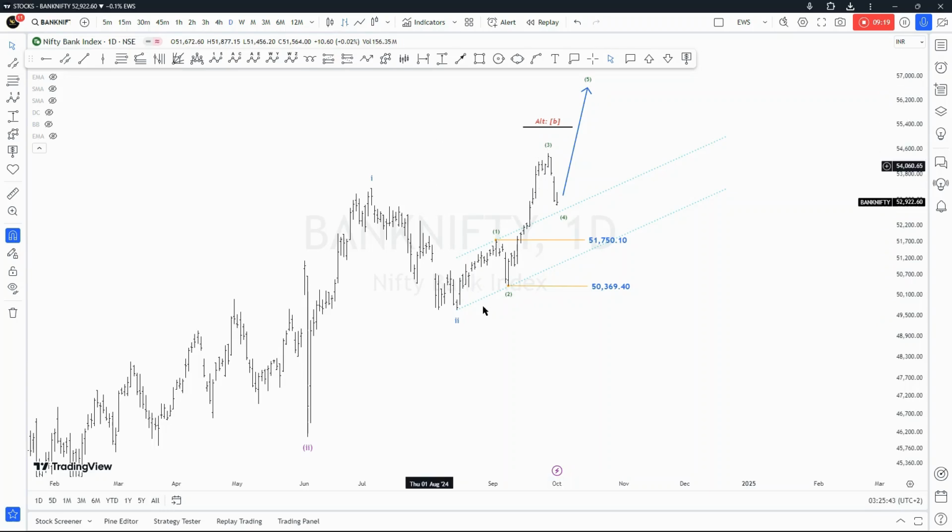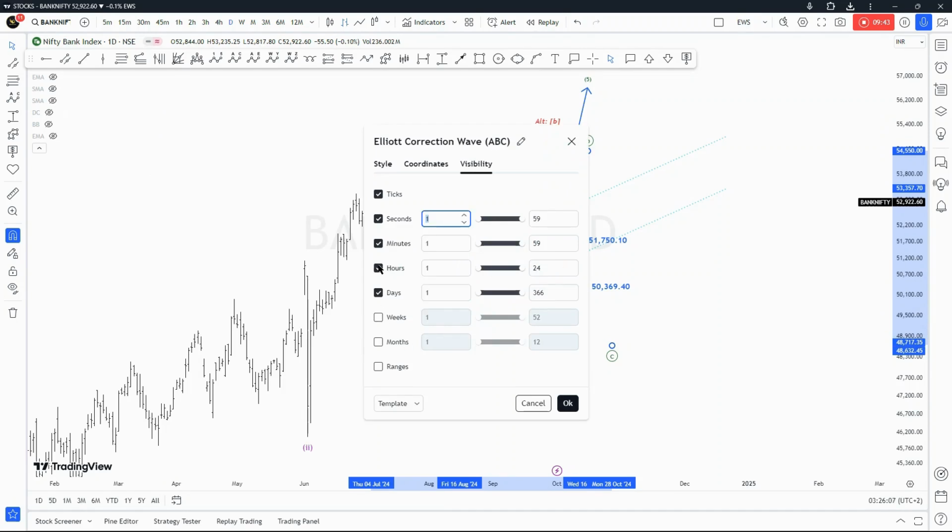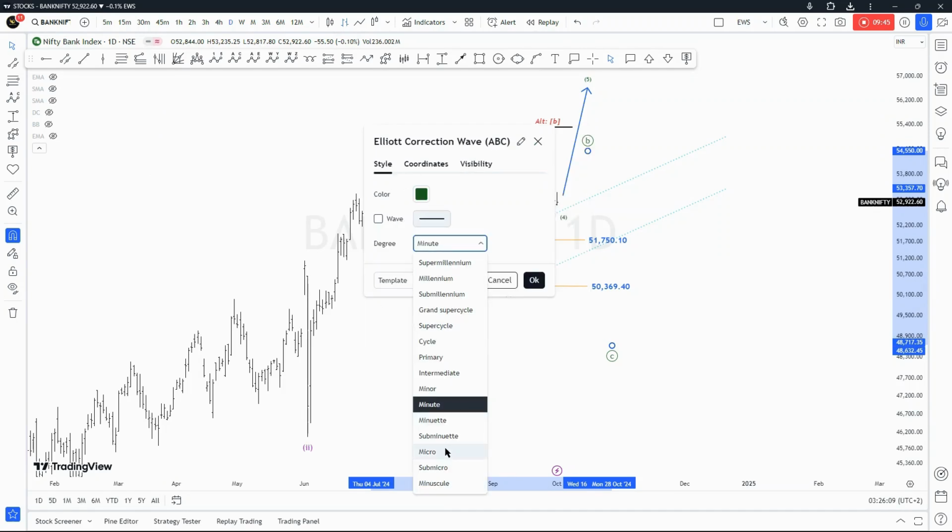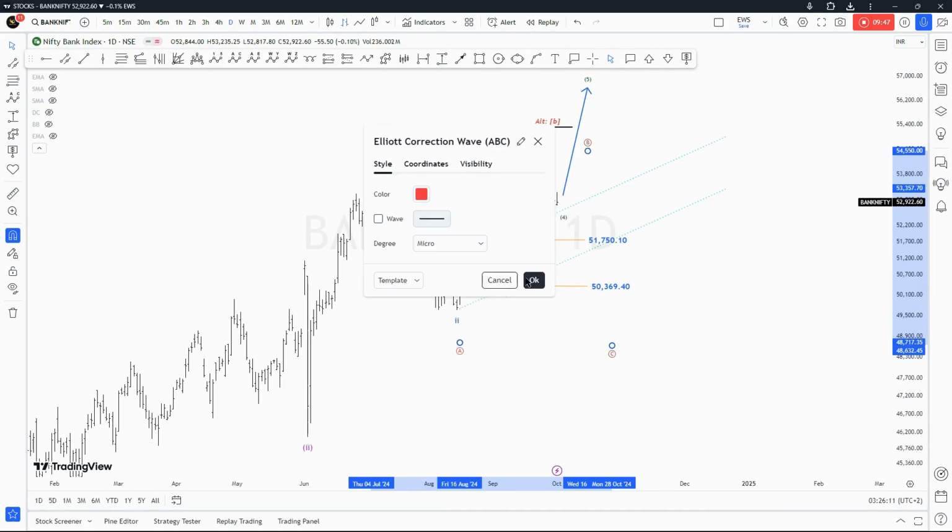But at the same time, my primary wave count is that we have wave one, wave two, and then we're currently in wave three. So it's 1, 2, 3, 4, 5 of wave one within wave three of the same degree. But if it's not, there should be wave two that is still unfolding of the micro degree. Let's just make it in red right there.